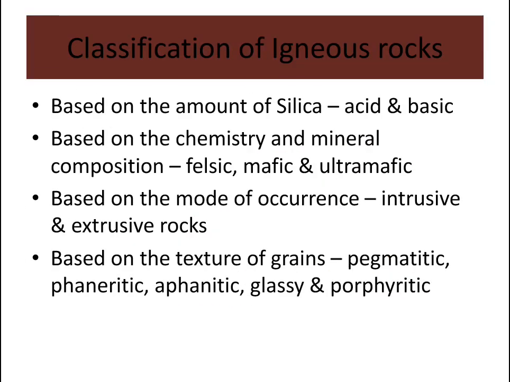Classification of igneous rocks based on the amount of silica. This does not depend upon the pH of the rocks, but upon the amount of silica present in the rocks. They can be classified into acid rocks and basic rocks. Based on chemistry and mineral composition, they can be classified into felsic, mafic and ultramafic rocks. Based on mode of occurrence, into intrusive and extrusive rocks. And based on the texture of grains, into pegmatitic, phaneritic, aphanitic, glassy and porphyritic.